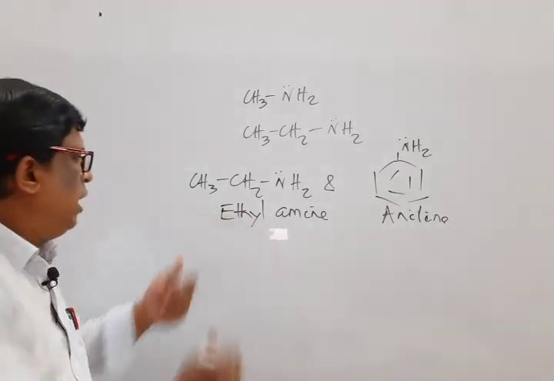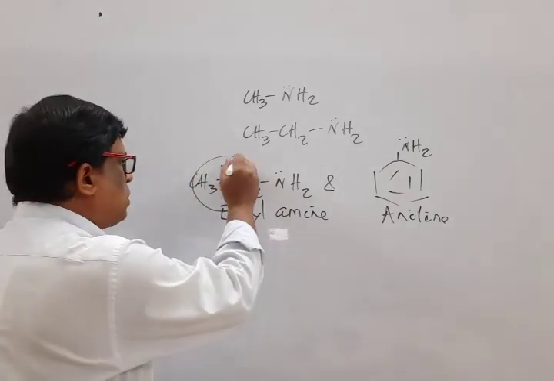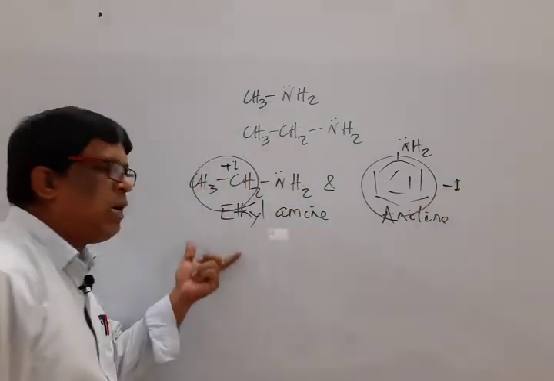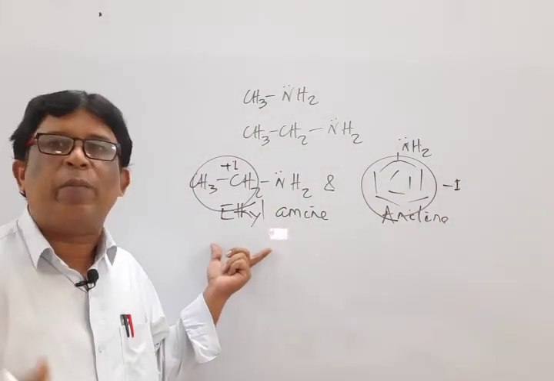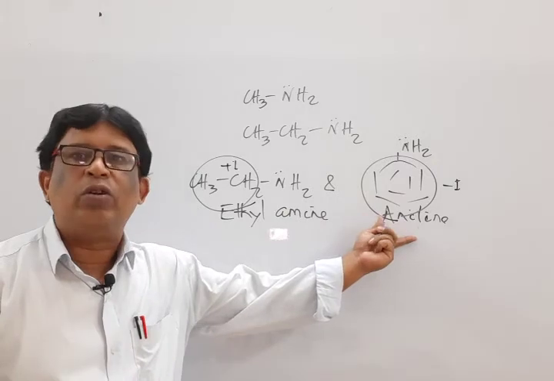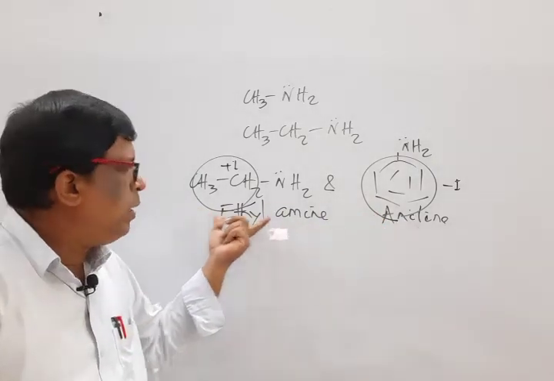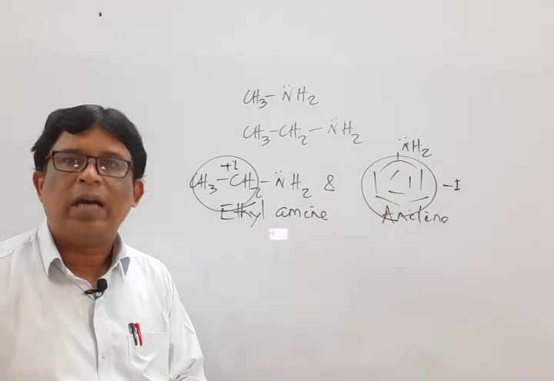Mark that the ethyl group behaves as a plus I group, while the phenyl group behaves as a minus I group. We know that a plus I group increases the basic nature, while a minus I group decreases the basic nature. On this concept, ethylamine is a stronger base than aniline.